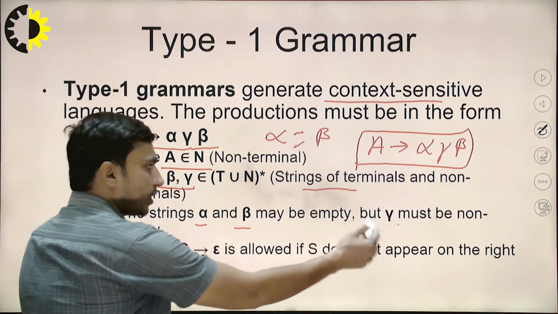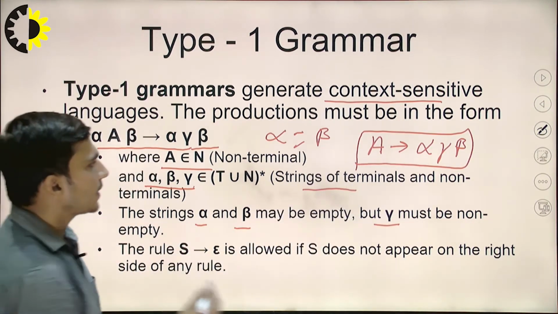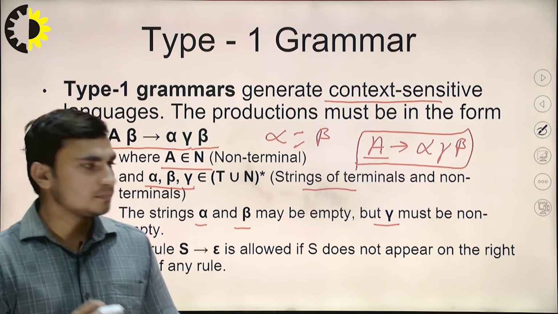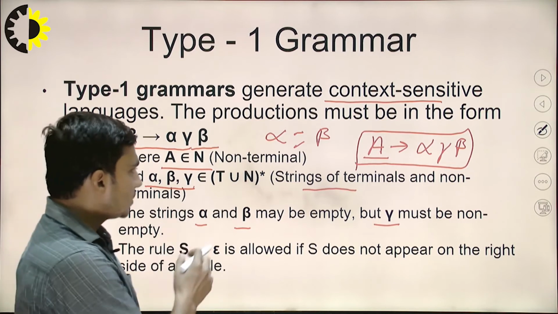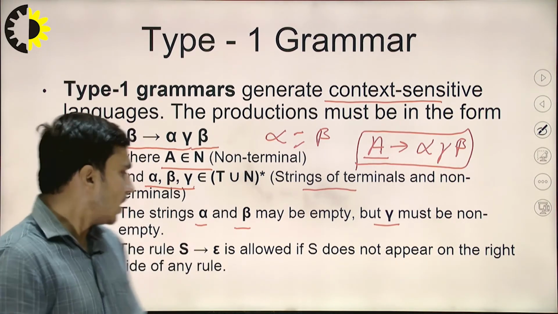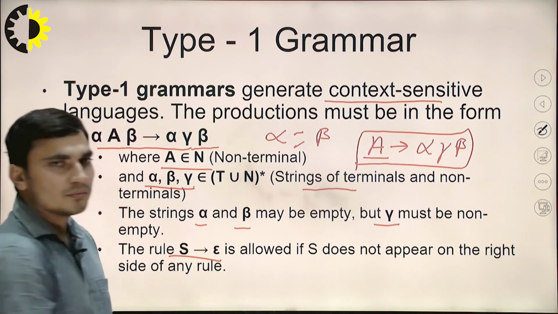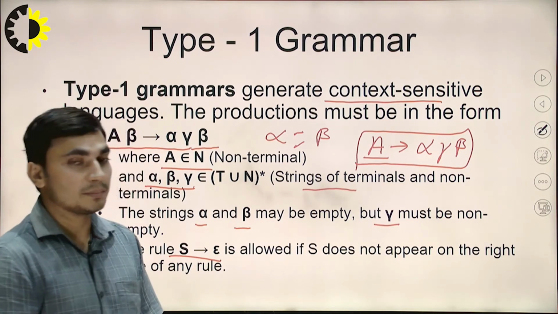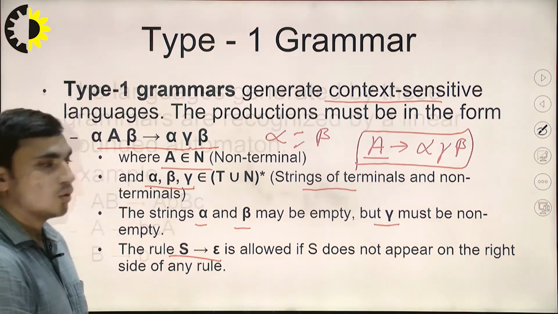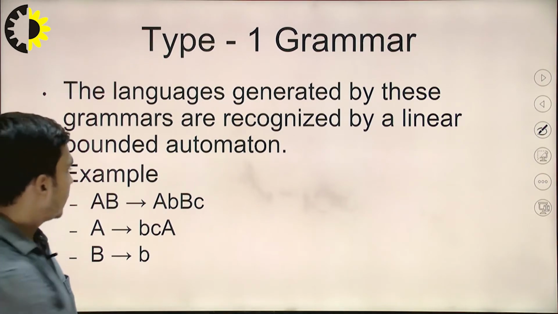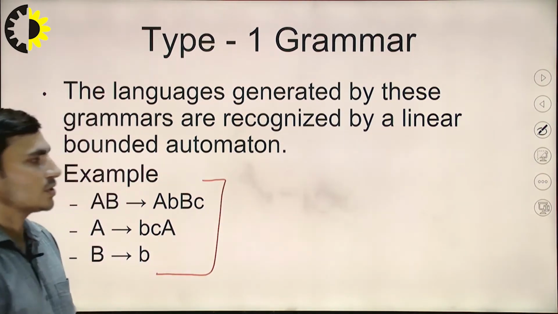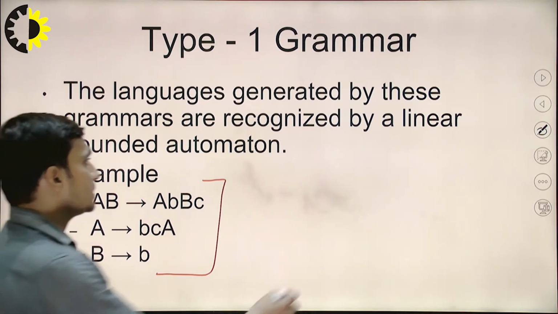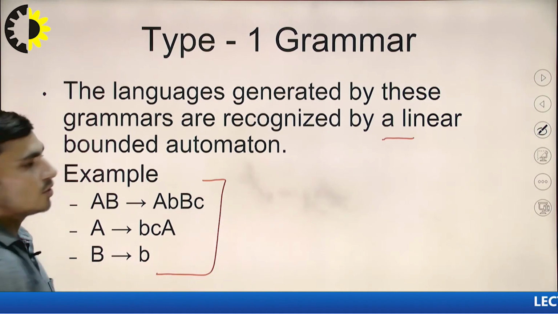Now this gamma must not be empty, so we cannot just reduce this A. There should be a certain string of terminals and non-terminals, and at the same time we can use the null production rule, and again it is allowed if S does not appear on the right side of any rule. Now again we are having certain examples for the production rules of type 1 grammar. The language generated by this kind of grammar is recognized by linear bounded automata.